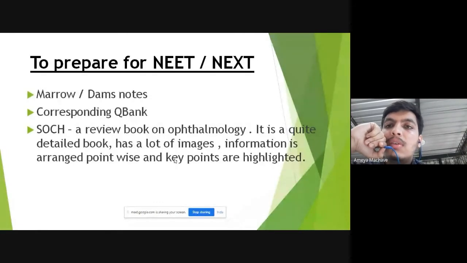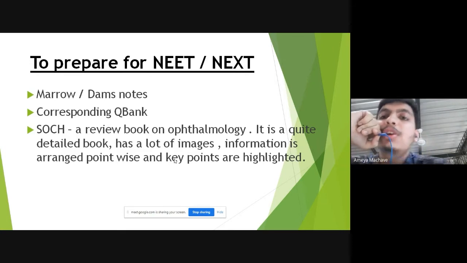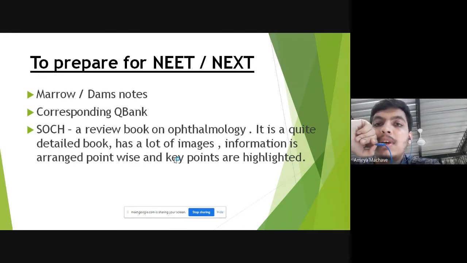After you have done one or two rounds of reading your notes and going through the lectures, you can go about reading a book known as Soch. It is basically a review book on ophthalmology written by Utsav Bansal, and it is quite detailed. You will find a lot of new points other than your notes in it. It has a lot of images, because in ophthalmology there are many signs in all the diseases, and you need to remember them. Especially for MCQs, you can have an image-based question where the image of that particular sign is given, and you have to identify it.